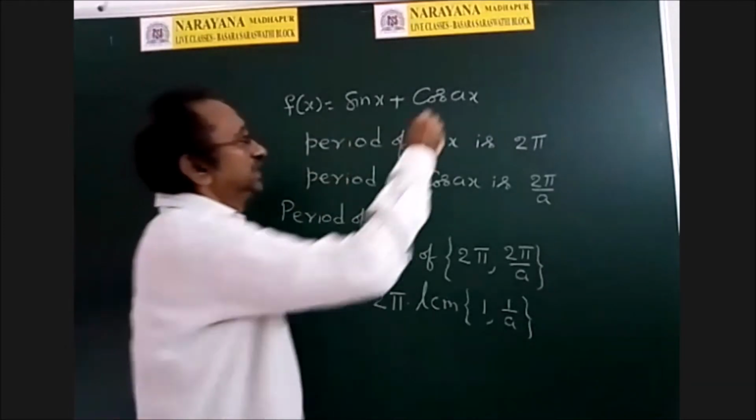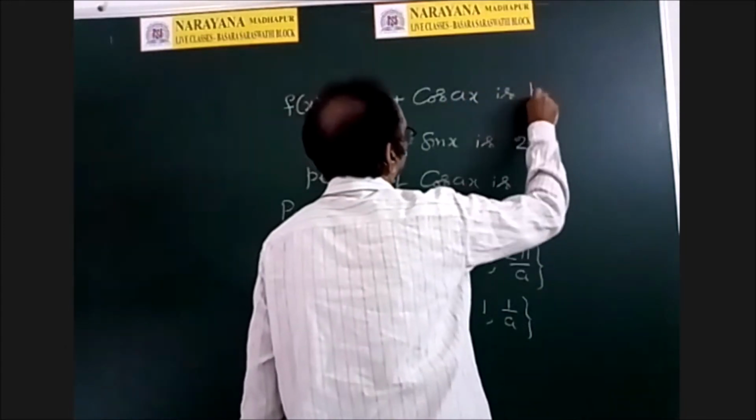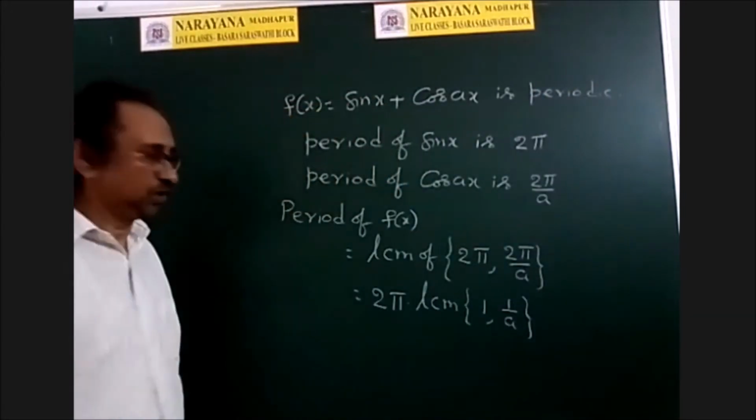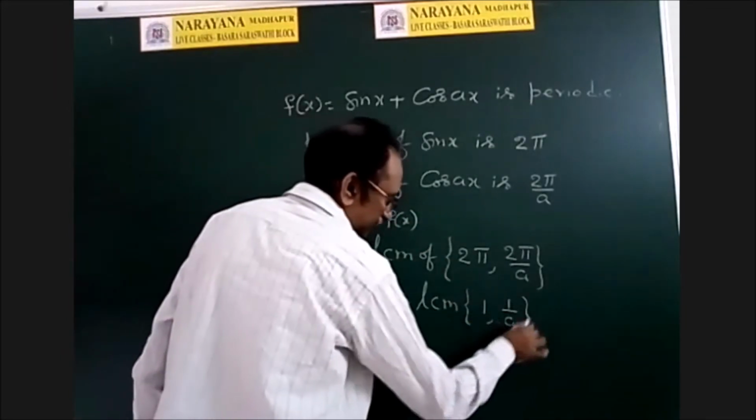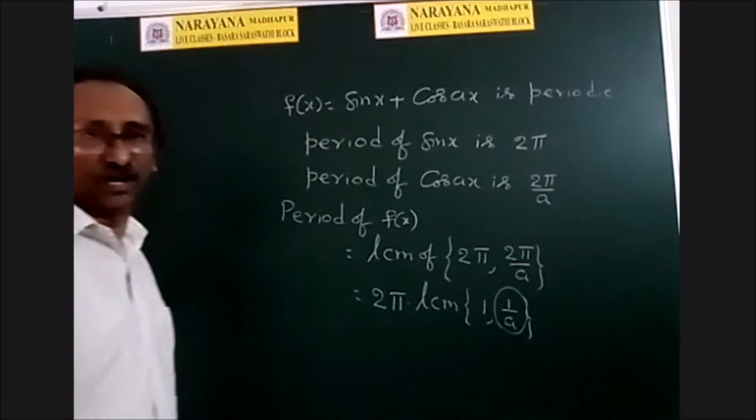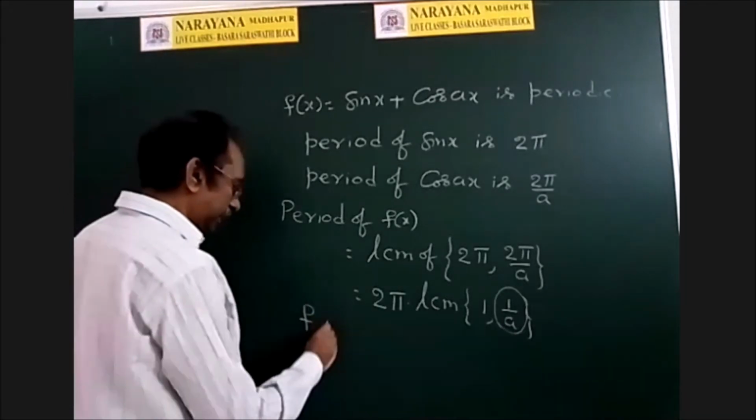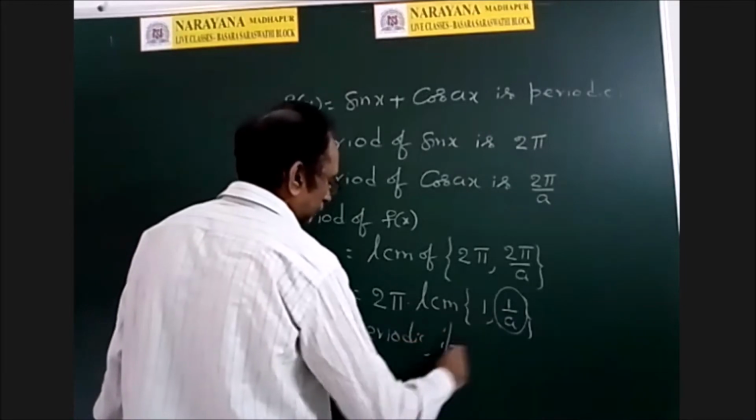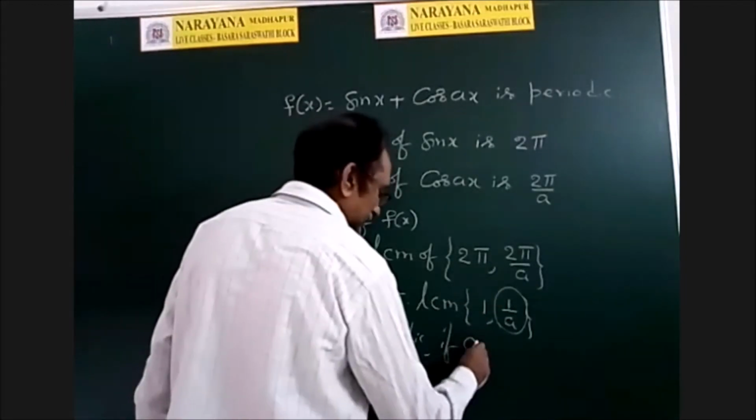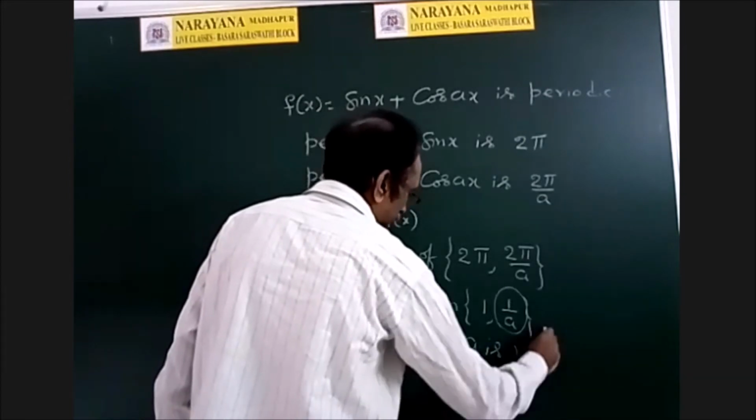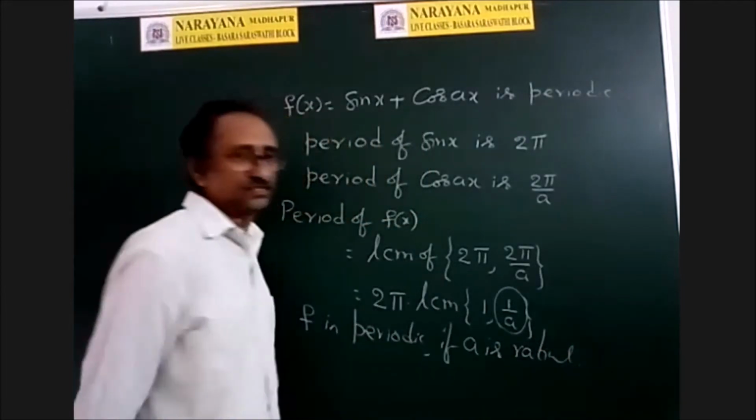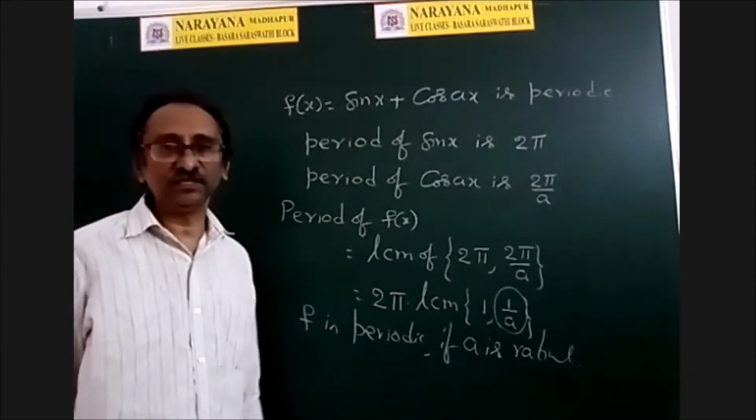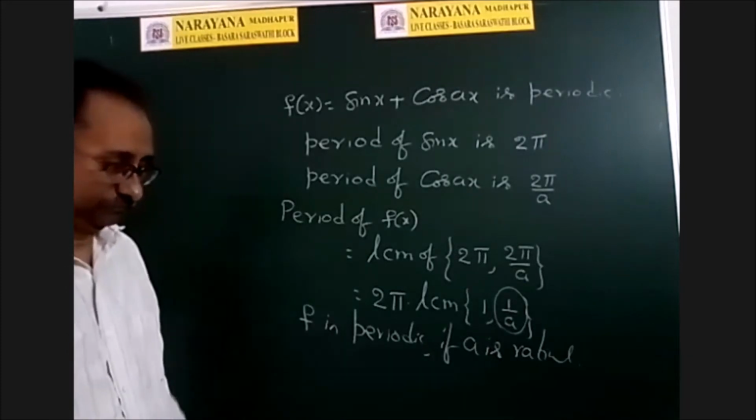But given that this function is periodic, definitely 1 by a must be rational. So f is periodic if 1 by a is rational, that is, a is rational. That is the answer. In the options there may be a is irrational, a is rational, like that. So where it is a is irrational, that option is not correct.